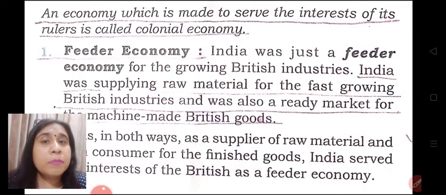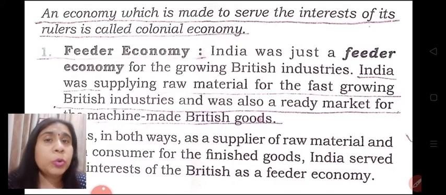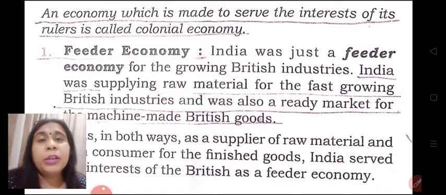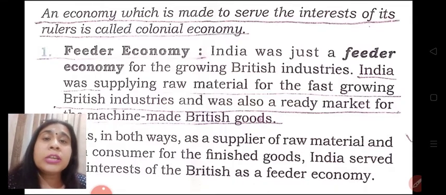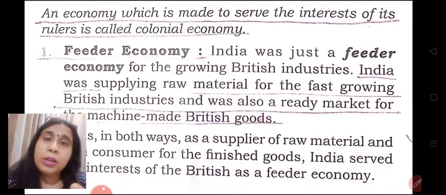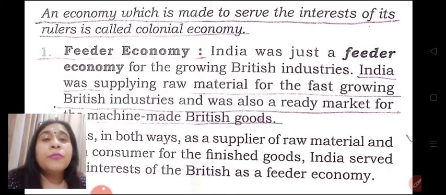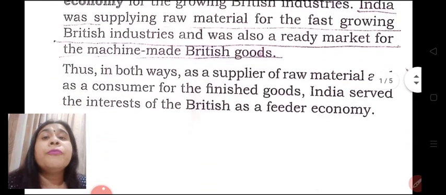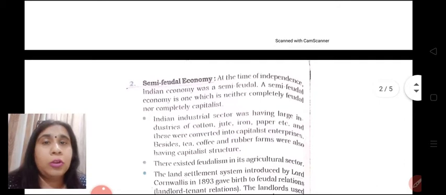From there, machine-made products were imported to India. So this way, our economy was feeding the Britishers in both ways. It was supplying the raw materials to the Britishers, and as a consumer, we were importing the finished products from Britain. So our economy was clearly serving the interest of the Britishers and it became a feeder economy.